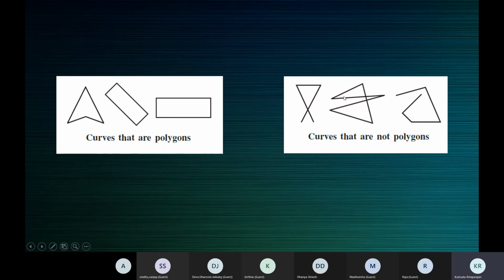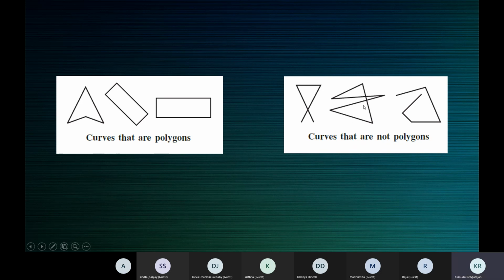So we see that you can draw this figure without lifting the pencil from the paper. So it is a curve. We started here, went like this, and finished at the same point.